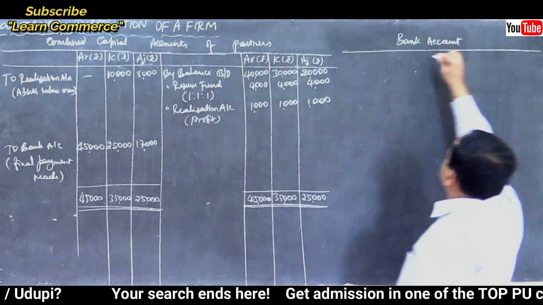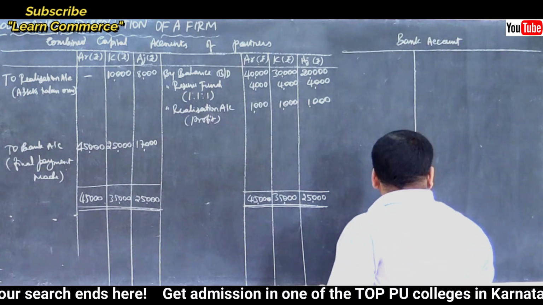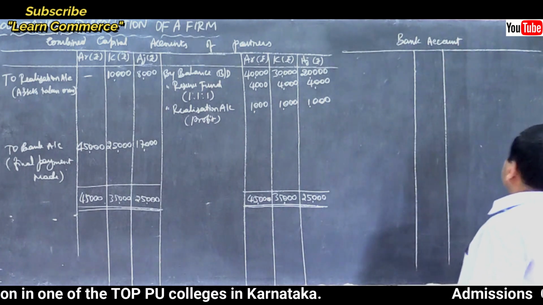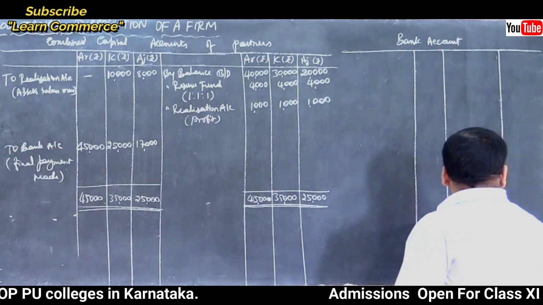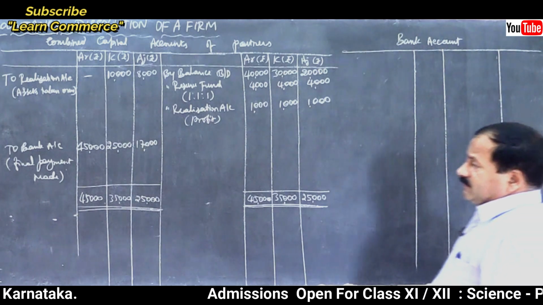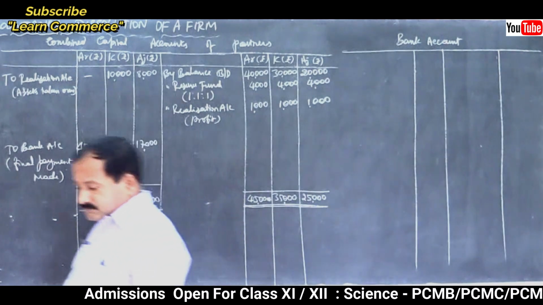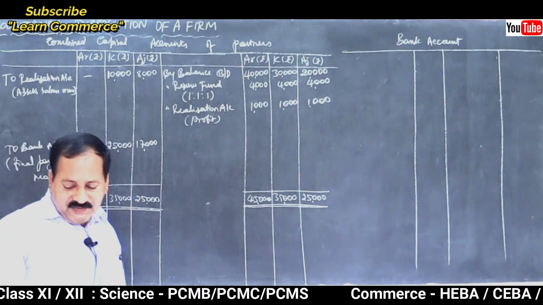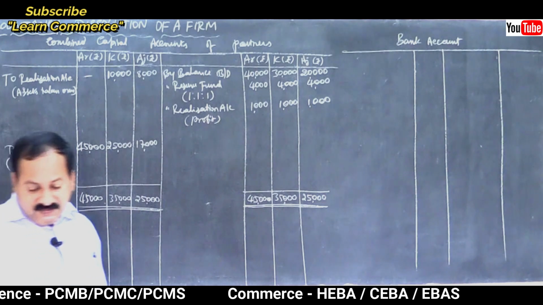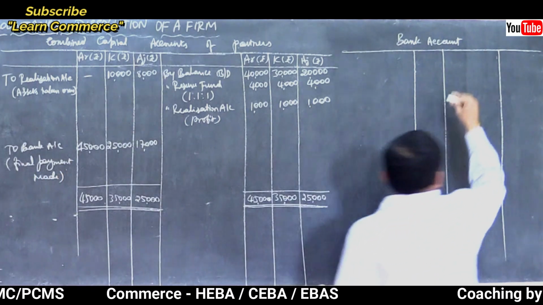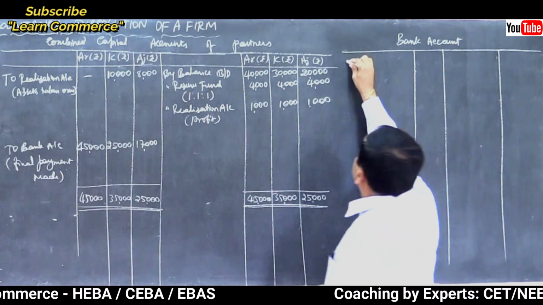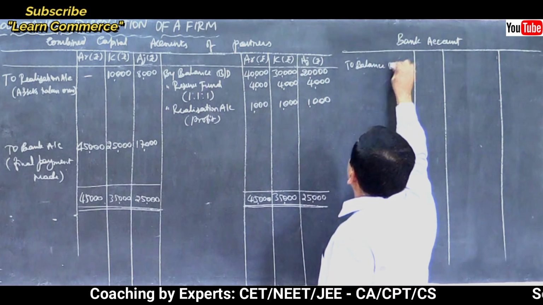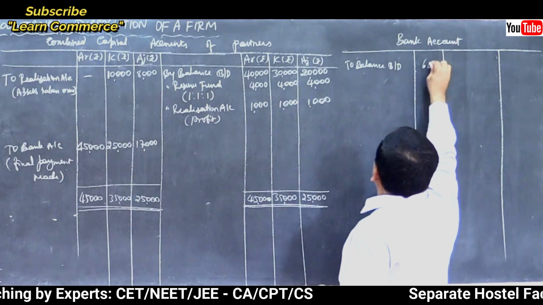Draw the columns. Particulars, JF, amount in rupees. Pass all the entries. Bank account, it shows debit balance, right? Because it is on the asset side, cash at bank, 6,000. So on the debit side, to balance brought down, how much? 6,000.